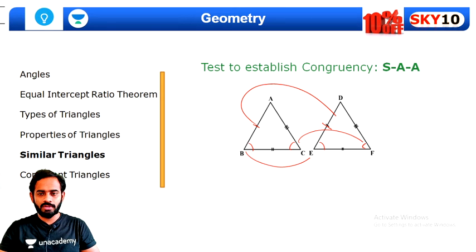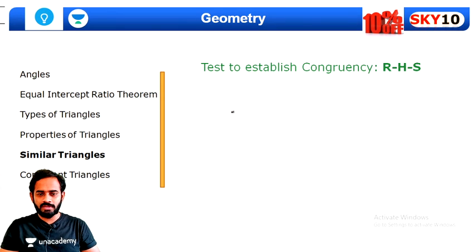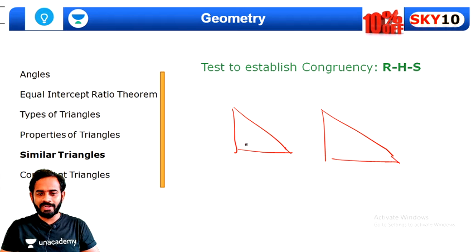Now one rule is RHS. Let's say these are the two triangles. One angle is 90 degrees, we know that this is a 90-degree angle, so this angle is the same. The hypotenuse is equal and one corresponding side is equal. So in this case also both the triangles will be congruent to each other. You need to understand this part.